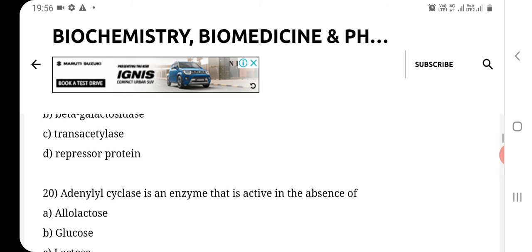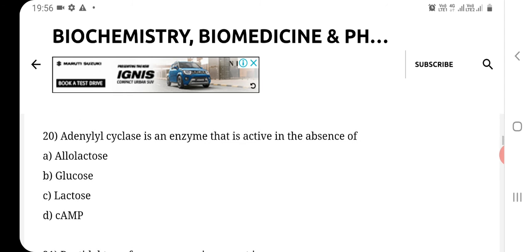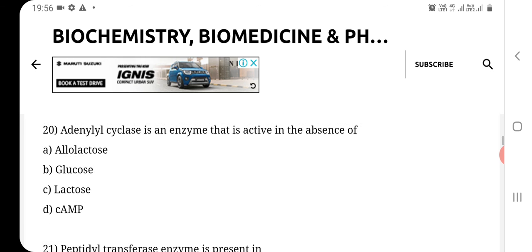Now see question number 20. Adenylyl cyclase is an enzyme that is active in the absence of option A, allolactose, option B, glucose, option C, lactose, and option D, cyclic AMP. The correct answer of this question number 20 is B option, that is glucose.